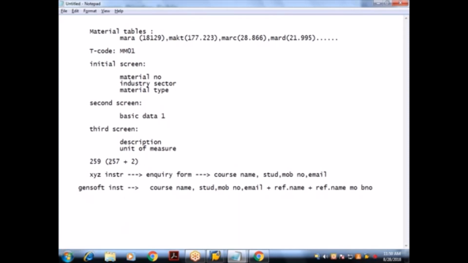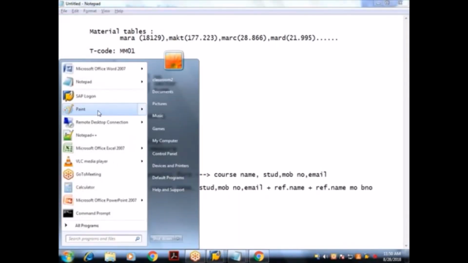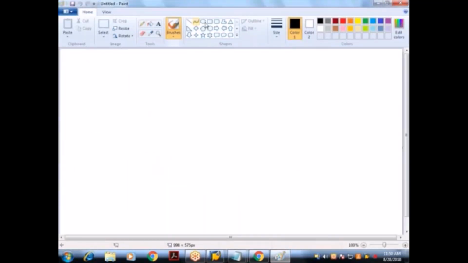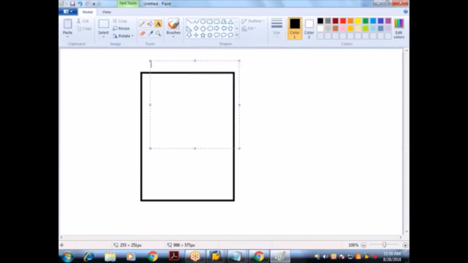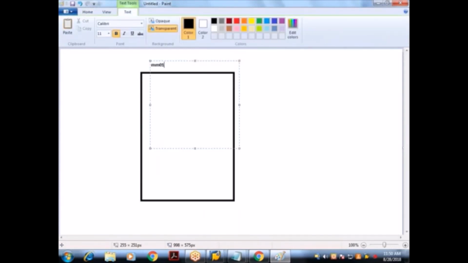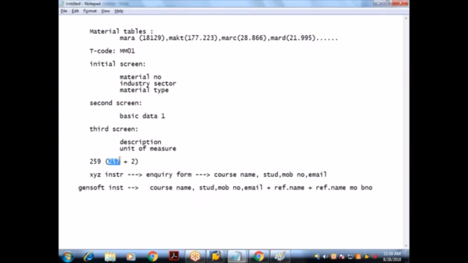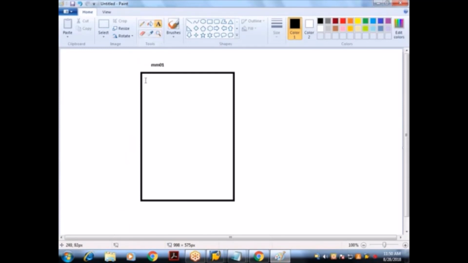Okay, I'll put it in another way. This is the table related to MARA. What is the T code behind the MARA table? MM01. Yes or no? So this is my MM01 T code. In this MM01 transaction, you'll have many screens. In all those screens, you'll have how many fields? 257 fields. These 257 fields are not sufficient. So on behalf of my customer, I will add additional fields on my MM01. Why are we adding additional fields on this standard transaction? To capture additional data.